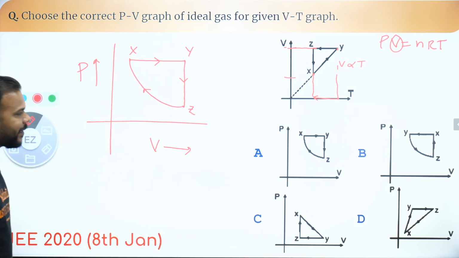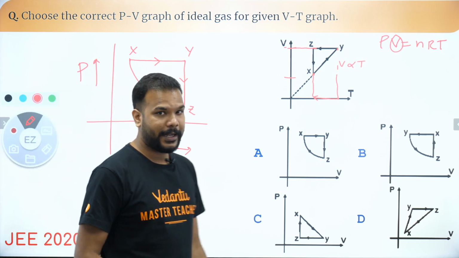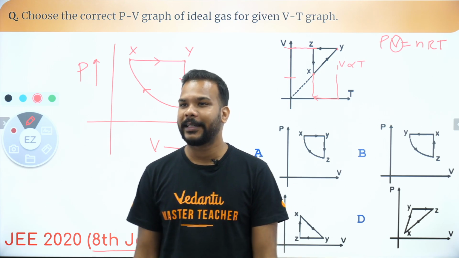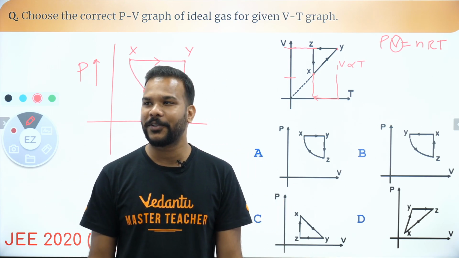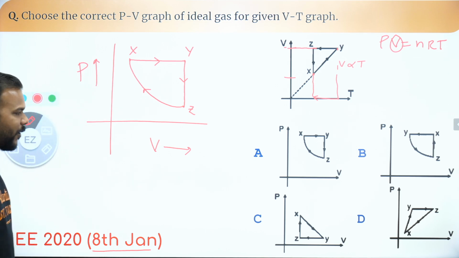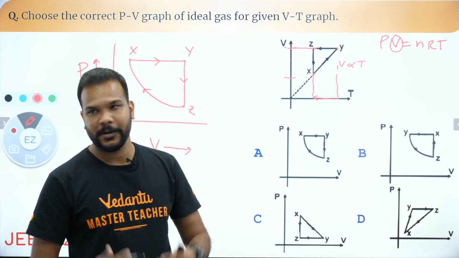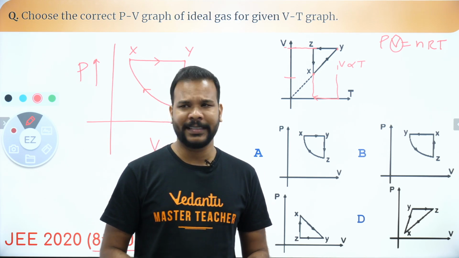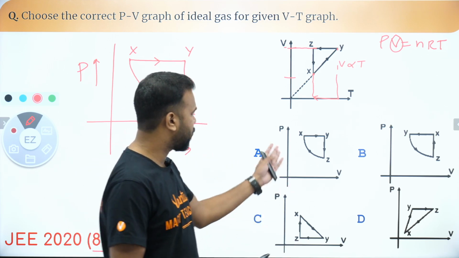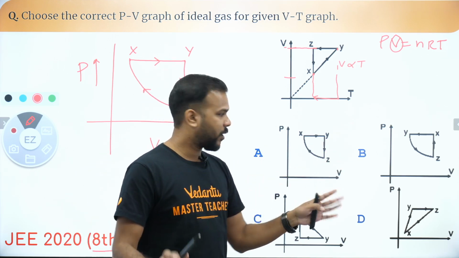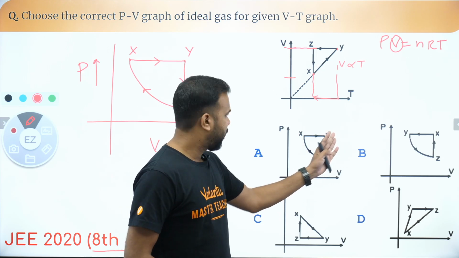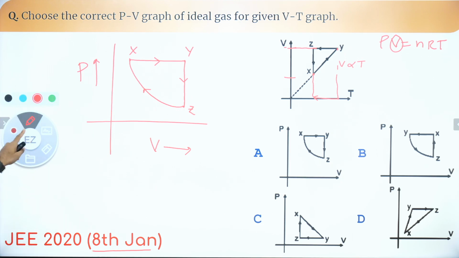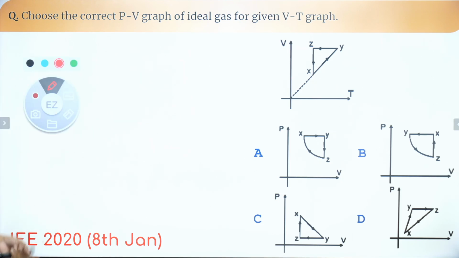Okay, so you can see that very easily we got the answer, and people who were there on that day obviously must have got this answer very easily. This was 8th of January, very easy question. I can see that now people are getting the answer as option A. Very well done, guys, very well done. I hope you like the question. Question is very easy, but yes, a good question to score marks. Okay. Exactly. I was not talking about the shortcuts here because you just need XY to answer this question. Because no other graph has X to Y apart from this one in the manner where we were expecting it to be. Okay, cool. Okay, guys, moving on to the next one now.